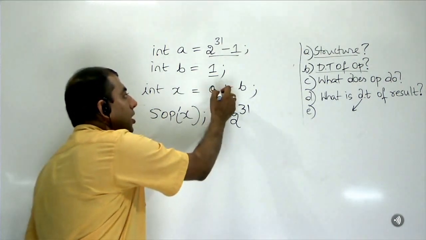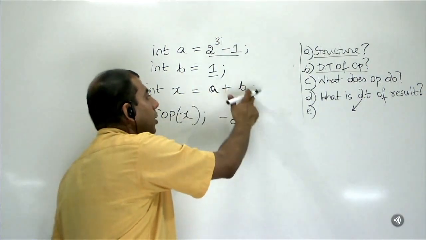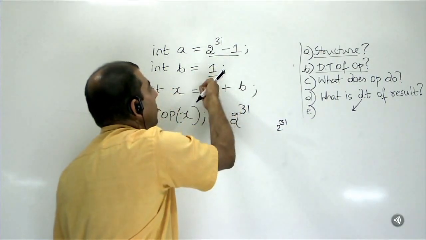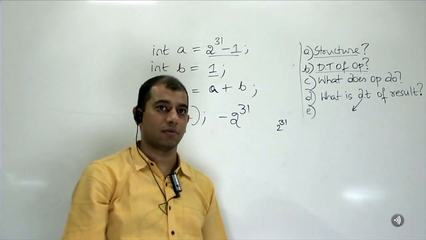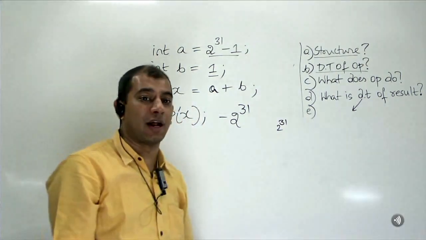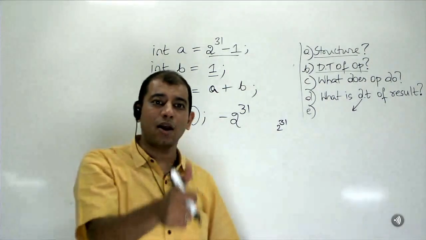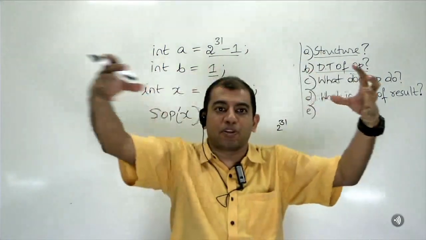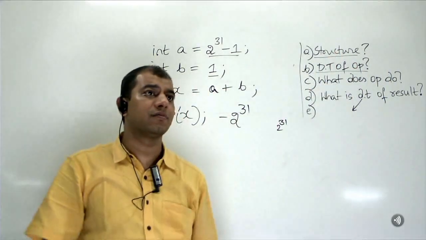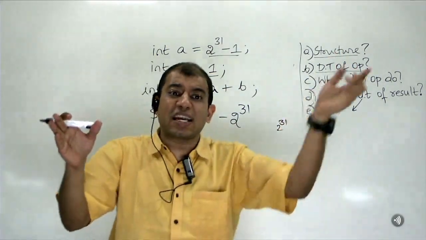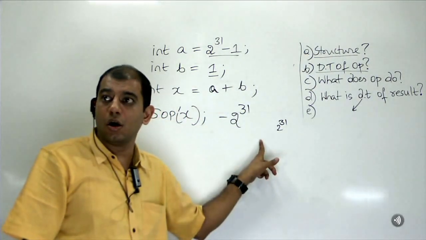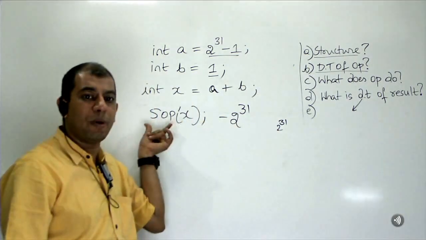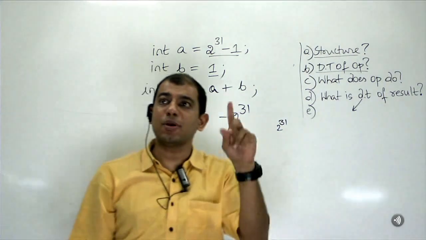Remember, int plus an int will give us an int, that is right. But tell me now, the actual correct mathematical value for this is what? 2 power 31 minus 1 plus 1 is 2 power 31, right? Can this 2 power 31 be stored in an int? No way. The biggest value that can be held in an int is 2 power 31 minus 1. If you represent 2 power 31 in bits, how many bits do you need? 32 bits including the sign bit. Correct? Now when I move this to an int, only the 32 bits will be copied. Then what will the sign bit become?